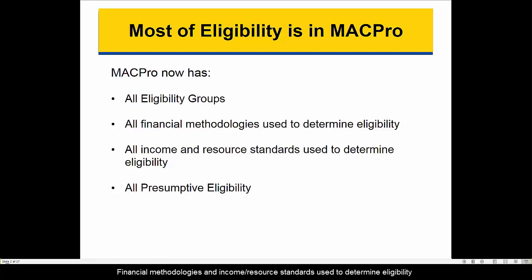Financial methodologies and income resource standards used to determine eligibility for non-MAGI eligibility groups are now available, in addition to those used for MAGI-based eligibility. Finally, all presumptive eligibility RUs are now available.